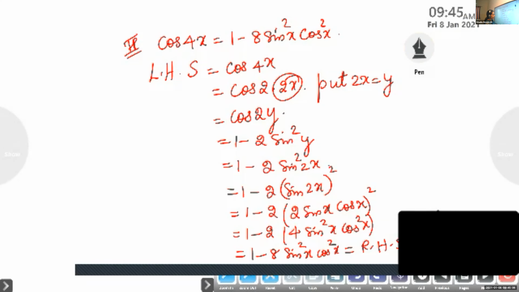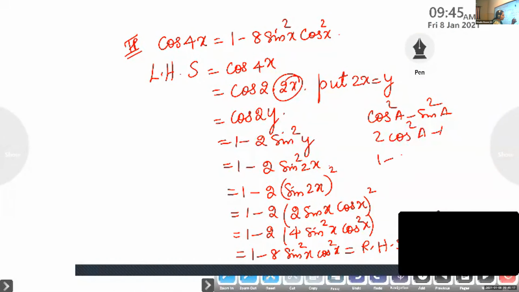What is cos 2y? Three formulas are there. For cos 2a we have cos square a minus sin square a, 2 cos square a minus 1, 1 minus 2 sin square a. And then in terms of tan. What is in terms of tan?